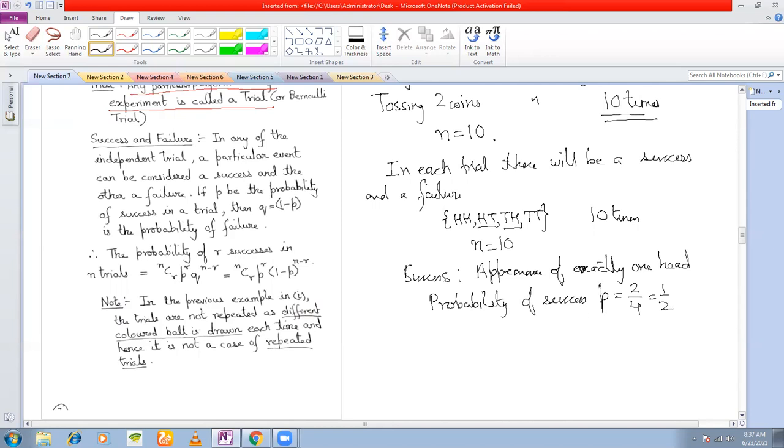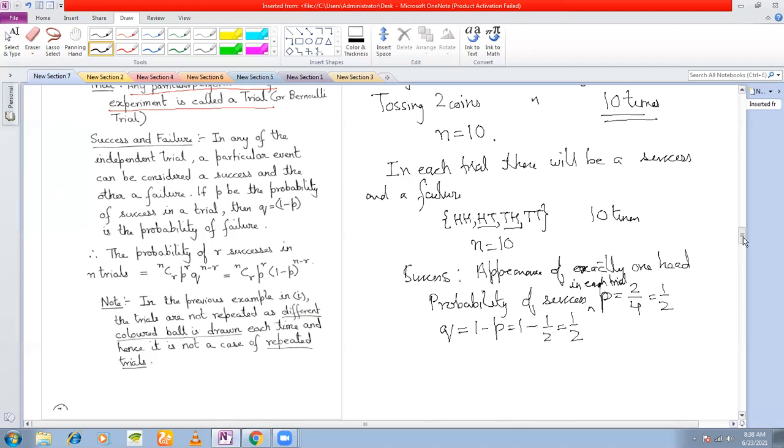This probability of success is denoted by P. Remember, probability of success in each trial is half. Therefore, Q is defined as 1 minus P, which is 1 minus half. Q is sometimes called probability of failure.